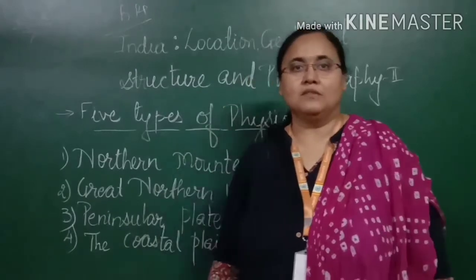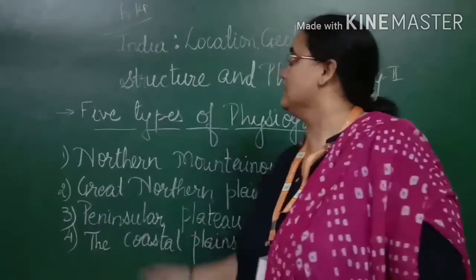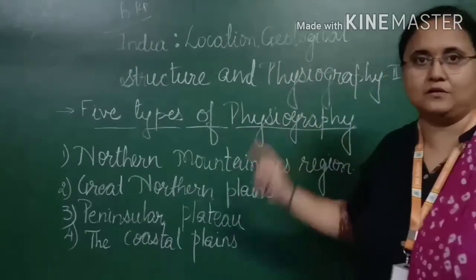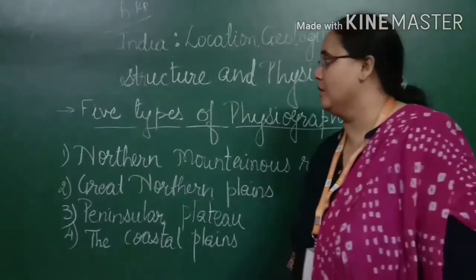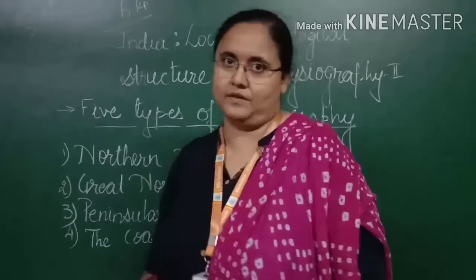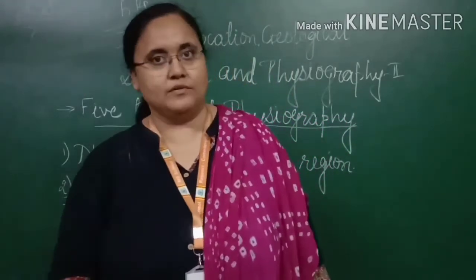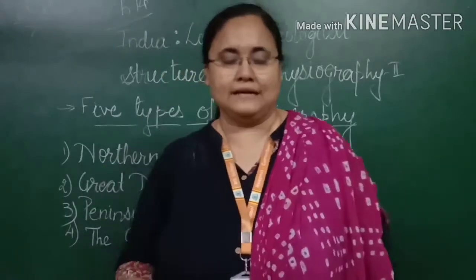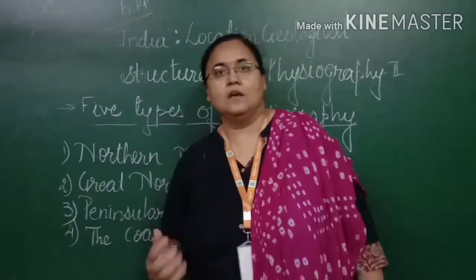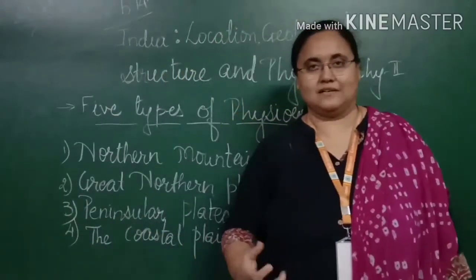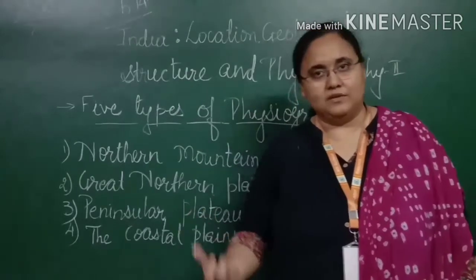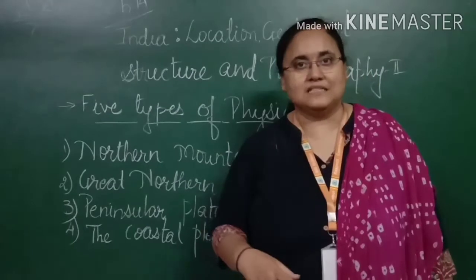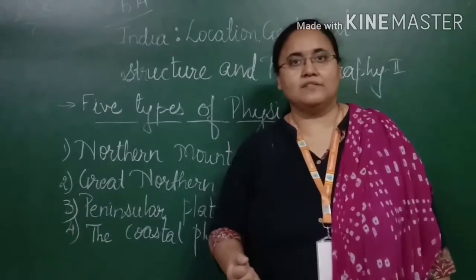Today we are going to begin with the next chapter, that is India, Location, Geological Structure and Physiography Part 2. In this chapter we are going to talk about various physiography. In the previous chapter, just to revise, we have seen the location with the help of longitude and latitudes. Then we have seen the different structures, like the different things available to us on our earth, like mountain, river, desert areas. Such kind of thing we have already seen.